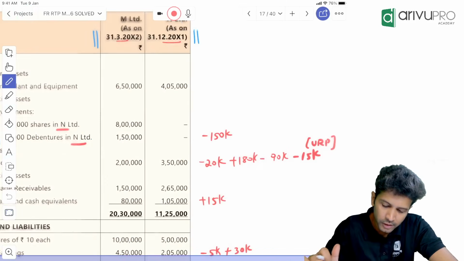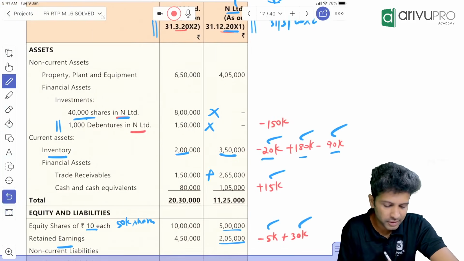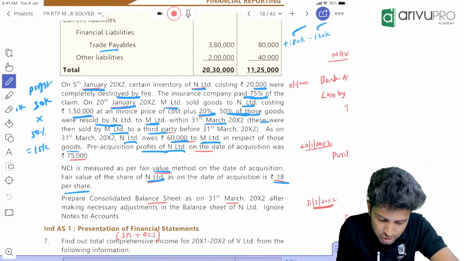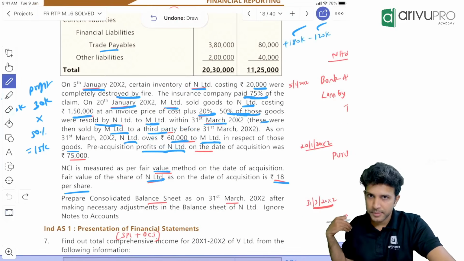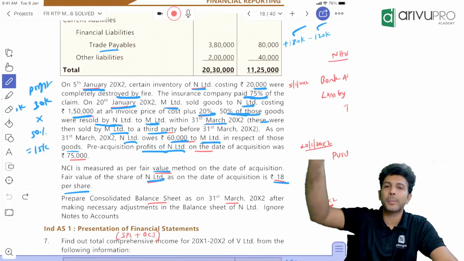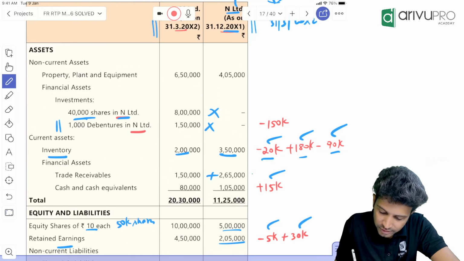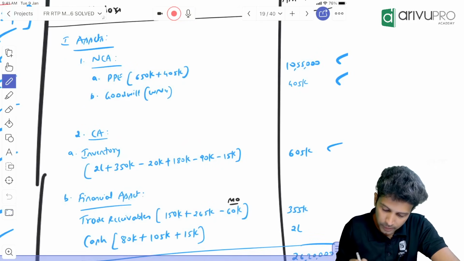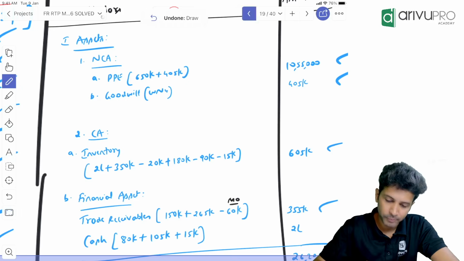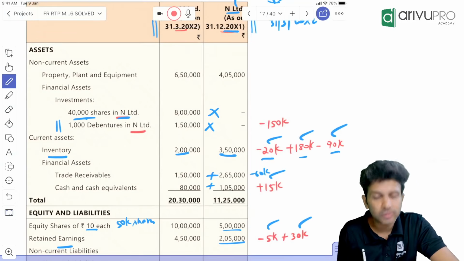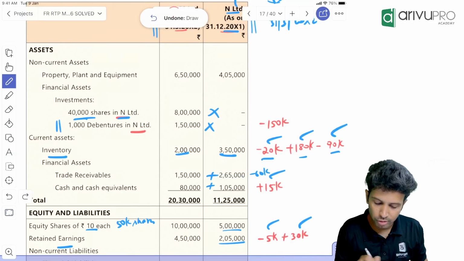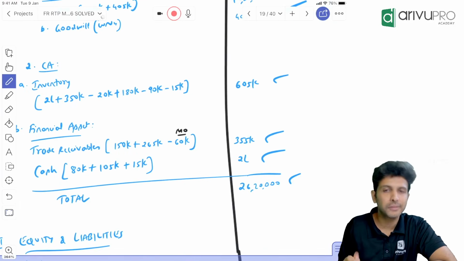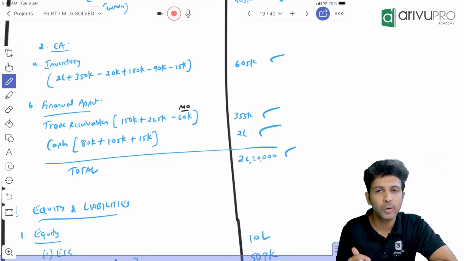Easy. Then what? Trade receivables 150 plus 65. And don't forget mutual owings, right? They told us the subsidiary still has to pay the parent 60,000. For the subsidiary it is a creditor, meaning for the parent it's a debtor. So take the value and minus 60,000. Mutual owings, this was given as an adjustment. So 150 plus 265 minus mutual owing of 60, that will be the value. Then cash: 80 plus 105, and the insurance claim we received for 15,000. So add 80 plus 105 plus the insurance claim of 15,000. This will be the value. Total assets will match at 26 lakh 20,000.